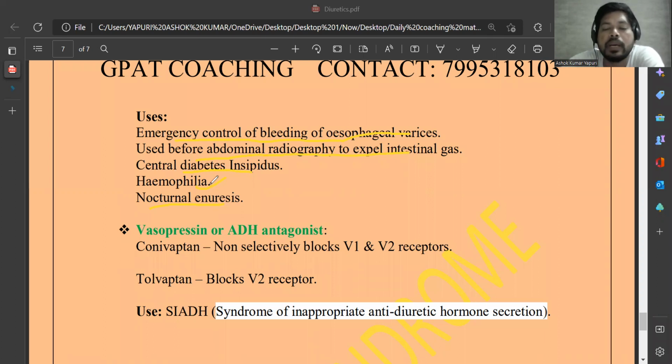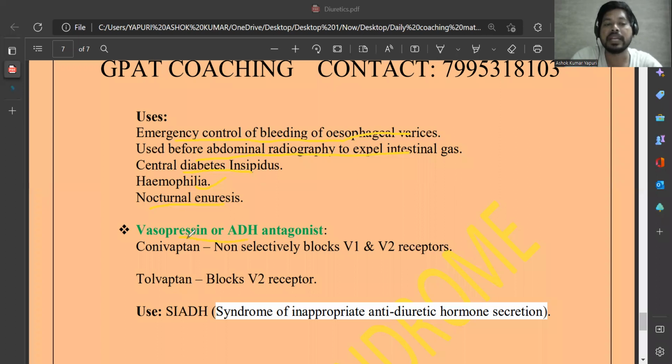And hemophilia, a bleeding disorder: vasopressin analogs are used because when vasopressin receptors are stimulated, they promote the anti-hemophilic factor action, nothing but clotting factor 8. So these vasopressin analogs are used in hemophilia because they promote the action of the anti-hemophilic factor and prevent the bleeding.